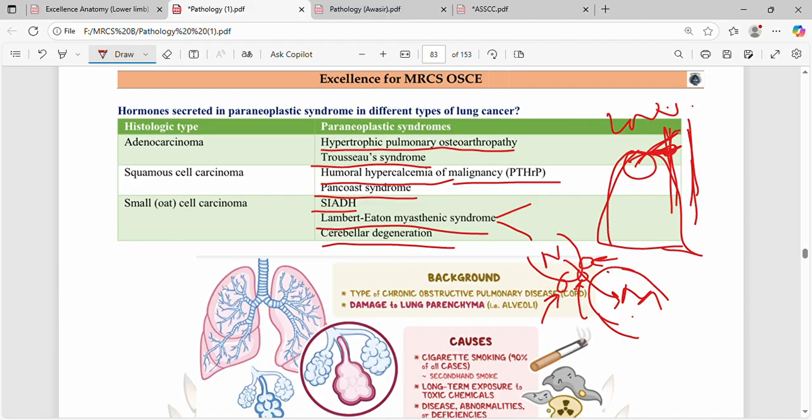And the other thing we have is myasthenia gravis. Here we have the acetylcholine receptors, and antibodies against these receptors are called myasthenia gravis. Squamous cell carcinoma is also associated with Pancoast syndrome, and PTH-related peptide syndrome is caused by squamous cell carcinoma, while hypertrophic pulmonary osteoarthropathy is caused by adenocarcinoma.